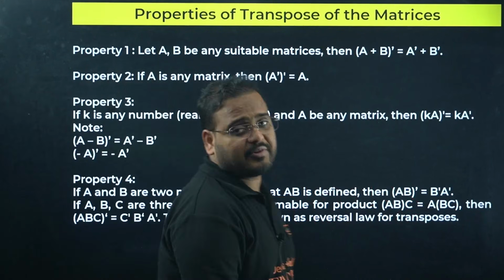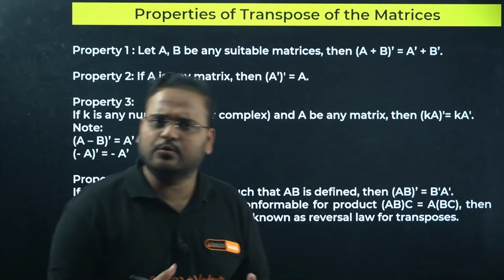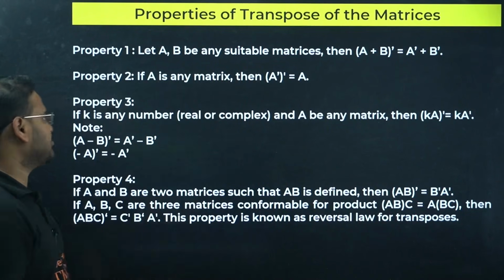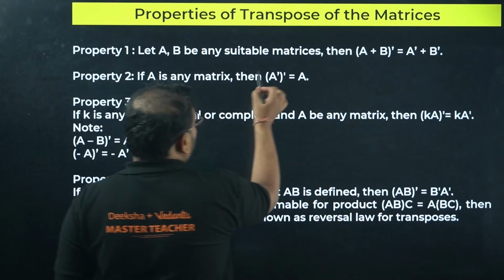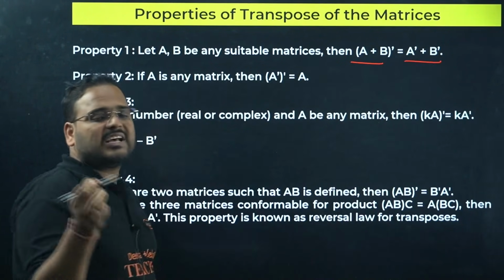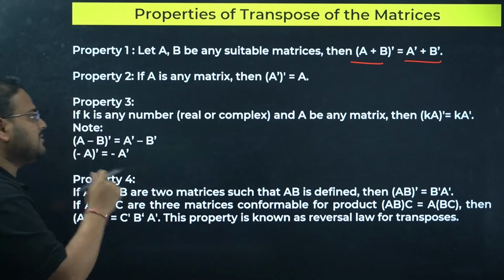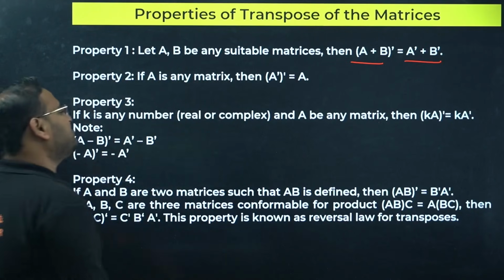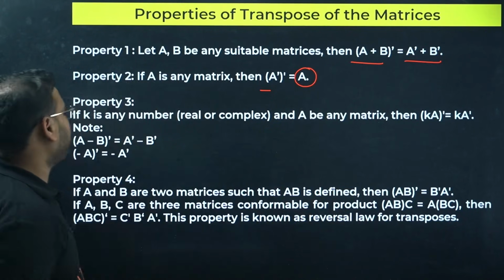Properties of transpose of a matrix. Let's have a look. We're about to close this session very soon. A few more concepts are there and a question. Property number 1. Let A and B be any suitable matrices, then (A plus B) transpose is what? Simply, when you are taking the transpose of a sum of matrices, you can take them individually and add them, results remain the same. If you take transpose over transpose, the answer becomes the original matrix itself.